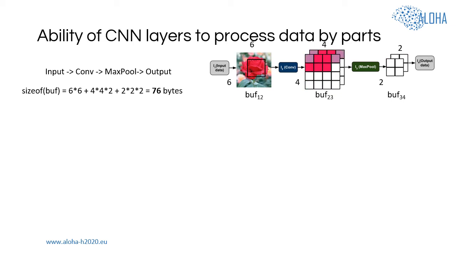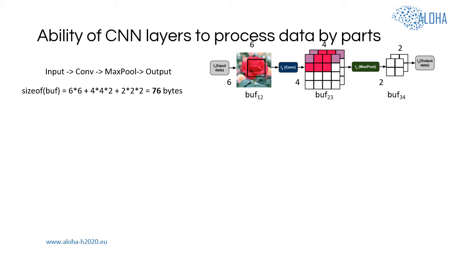After that, a convolutional layer slides over the image in the buffer with a sliding window and produces output values pixel by pixel into the buffer between the convolutional and max pooling layers. When the convolutional layer is done producing its output data, the max pooling layer slides over the data in the buffer between the convolutional layer and max pooling layer in the sliding window and produces its output values.